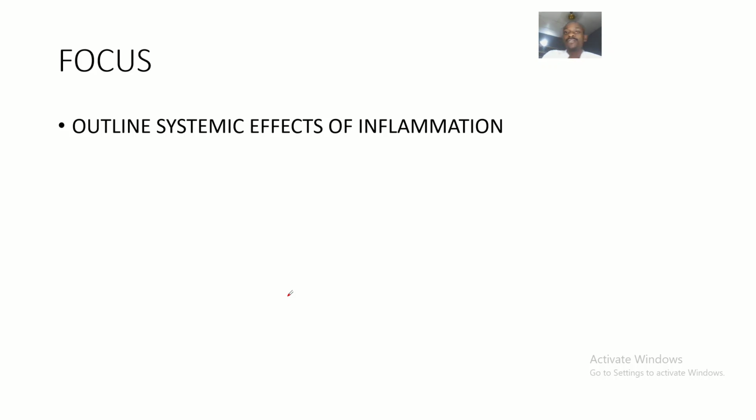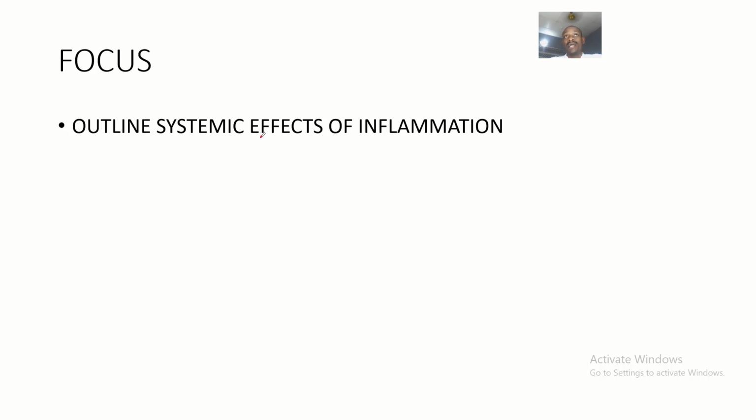So guys, let's go ahead to look at the possible systemic effects of inflammation. If there's inflammation, it could be acute or chronic inflammation in the body. How will it actually affect the various systems of the body? That's what we'll be looking at.